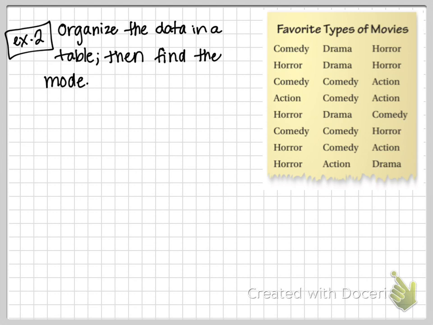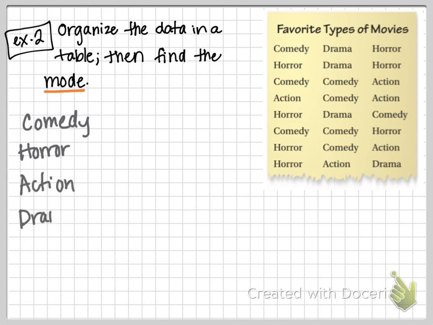How are you supposed to divide? Okay, so let me show you. We're going to organize the data in a table and then find the mode. Remember, the mode is the number that comes up the most. So let's do it like this. Let's say comedy, horror, action, and drama. And what we'll do is we'll just go through and count how many of each there are. And then we can have a little table where we can clearly see which one comes up the most.